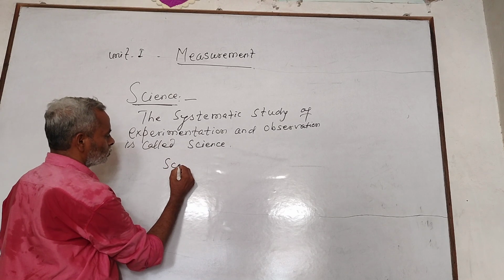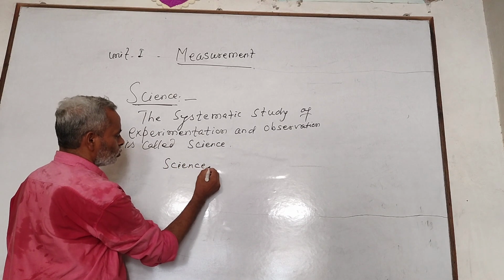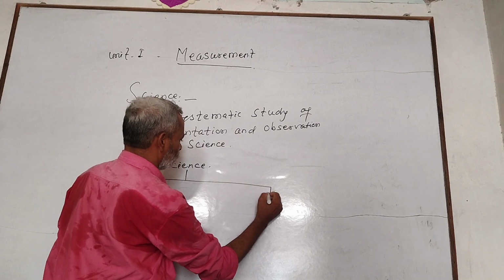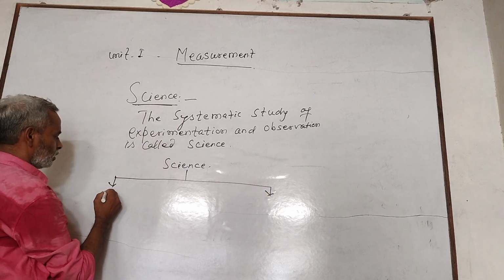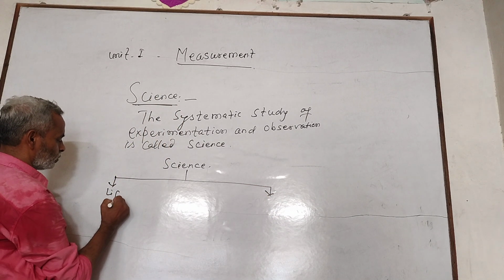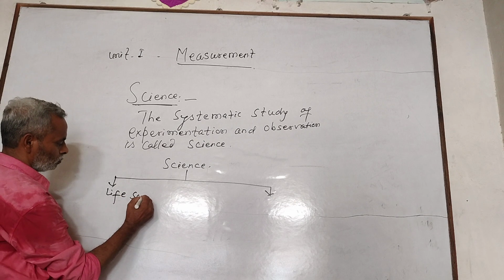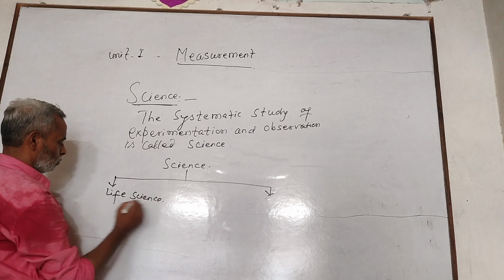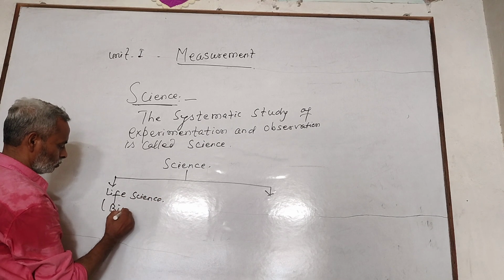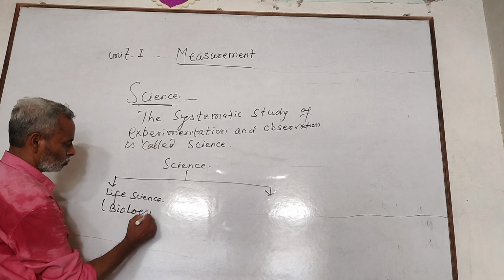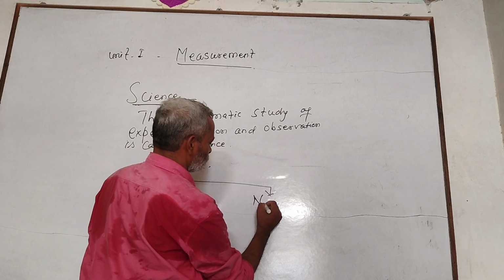Science is divided into two parts: living science, that is life science, biology; and non-living science.